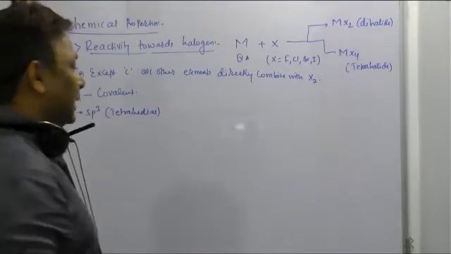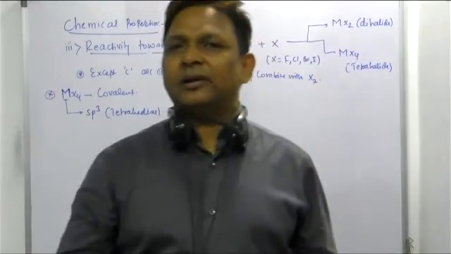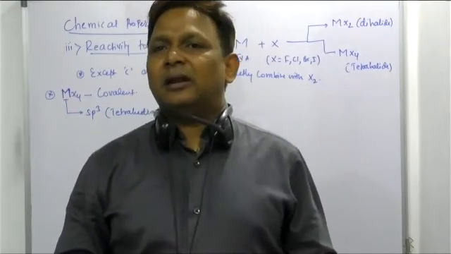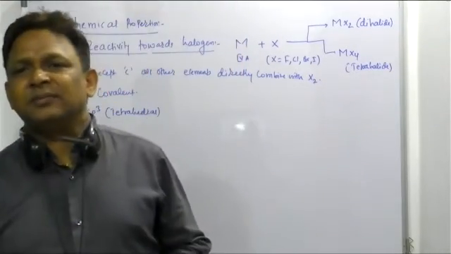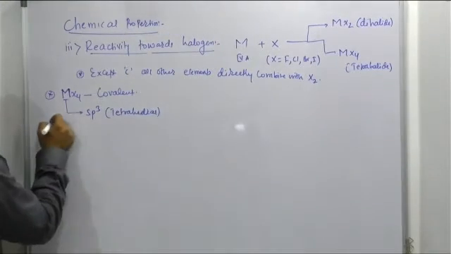See here, MX4, a halide formed by a group 14 element, is covalent in nature. The central atom is sp3 hybridized and the shape is tetrahedral. But some exceptions can be seen for these compounds.